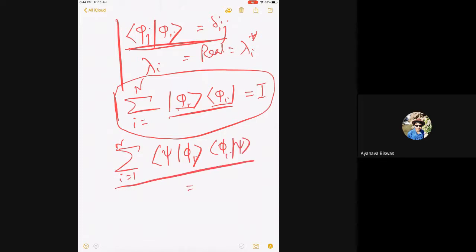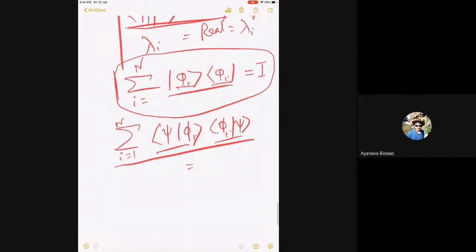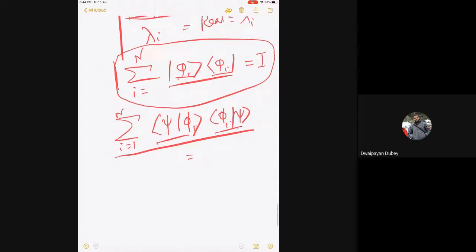So what will happen after that? We can expand psi as the summation of c_i phi_i. Yes, no problem. So what will these values be? There will be the coefficients, and that should be the summation of c_i squared, c_i star c_i, which will be 1.